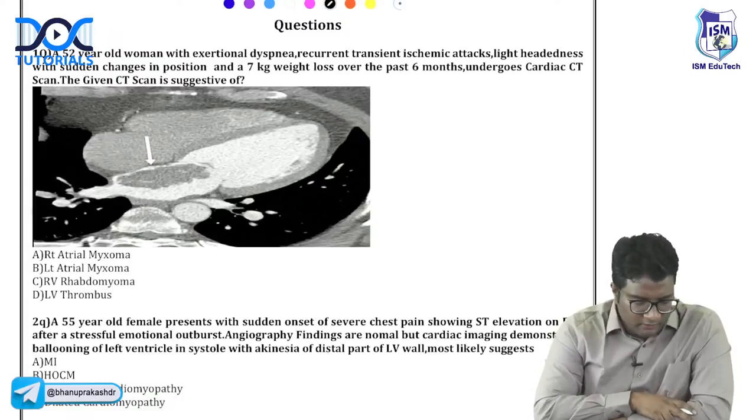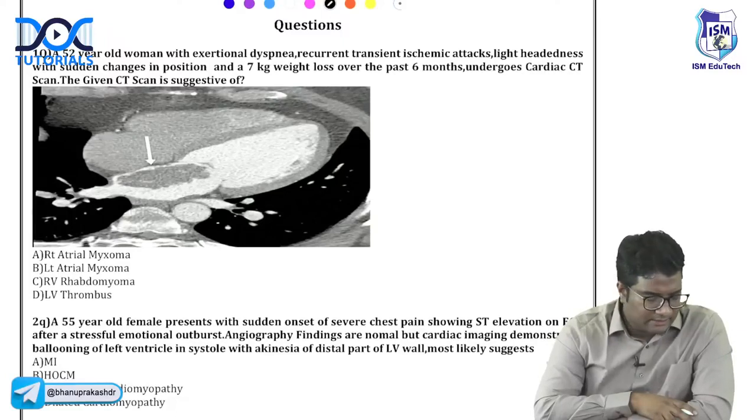A 52-year-old woman with exertional dyspnea, recurrent transient ischemic attacks, lightheadedness with sudden changes in position, and a 7 kg weight loss over the past 6 months undergoes cardiac CT. The given CT scan image is suggestive of what? What is this lesion that you have?